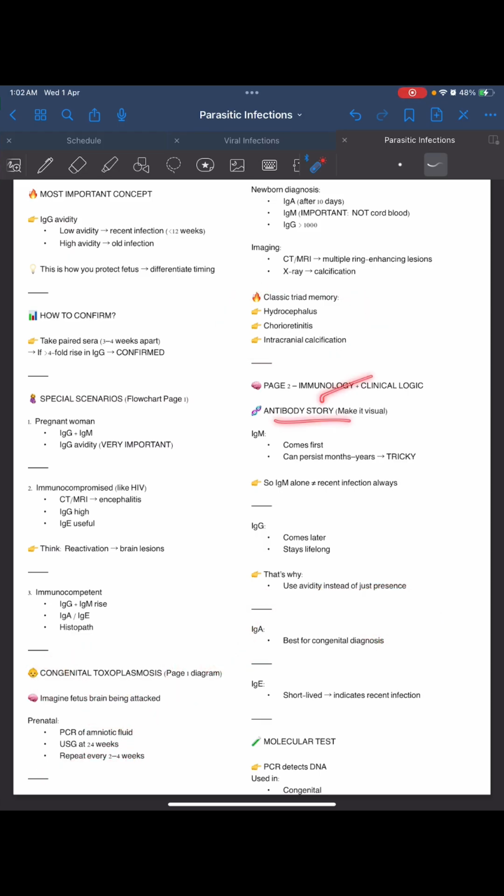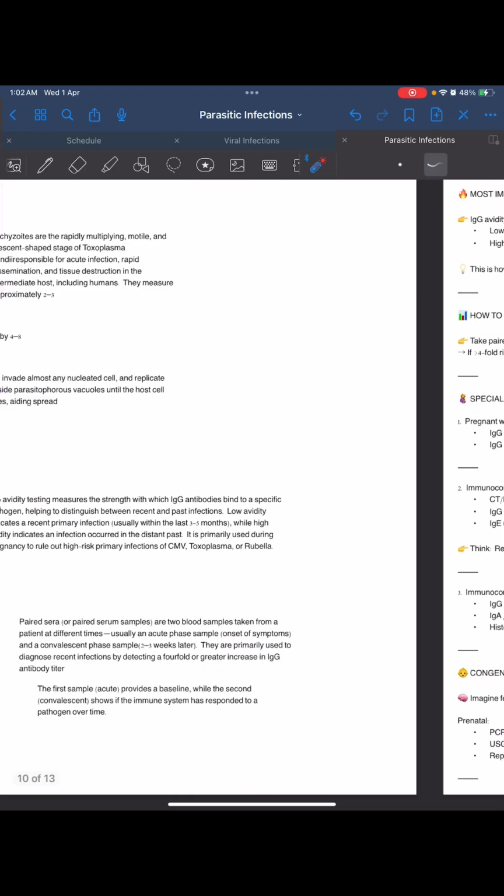Now the immunology, the antibody story. IgM comes first and persists 1 to 2 years. It's tricky, so IgM alone can't tell us about recent infection. IgG comes later and stays lifelong. That's why I use avidity instead of just presence. IgA is best for congenital diagnosis.